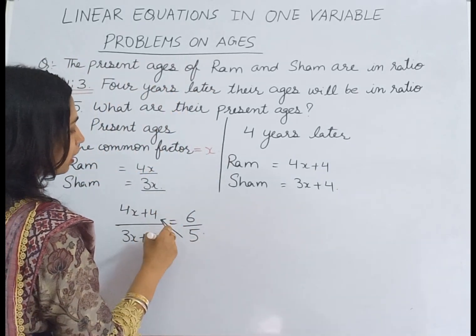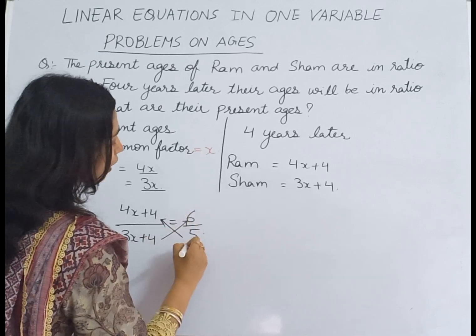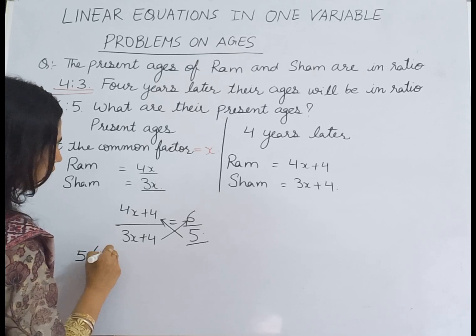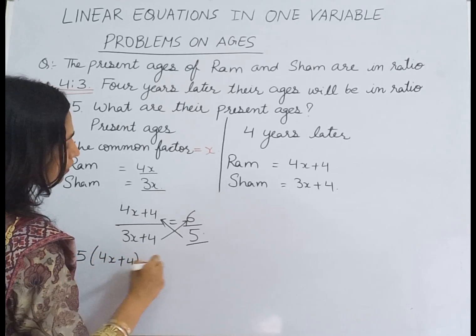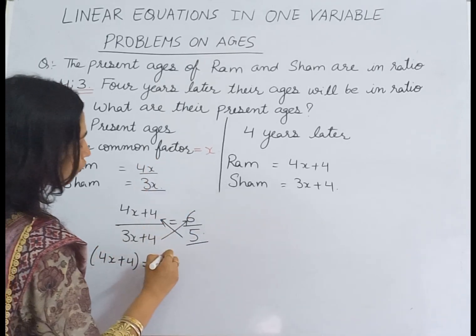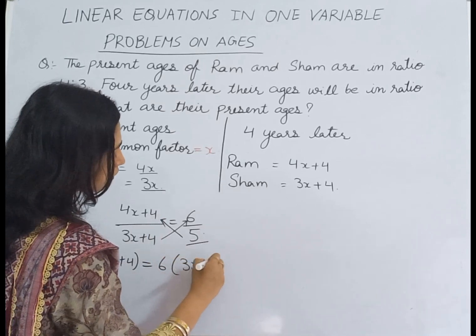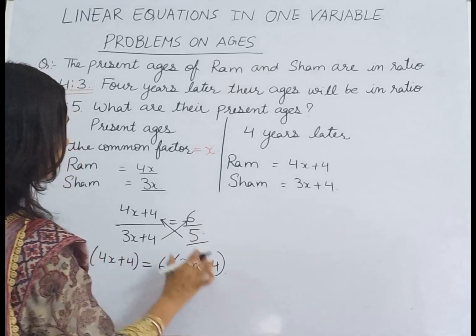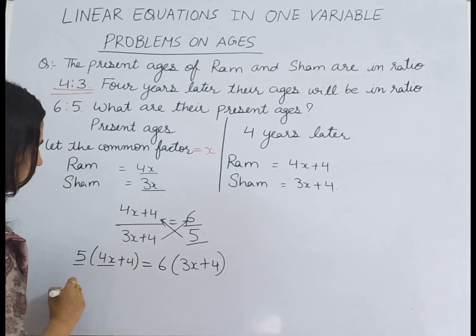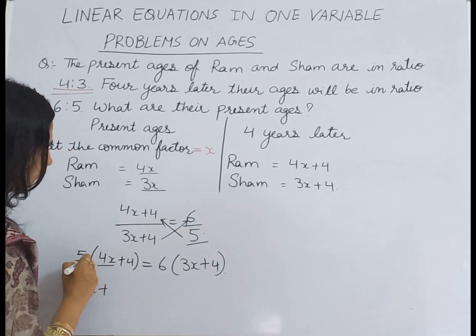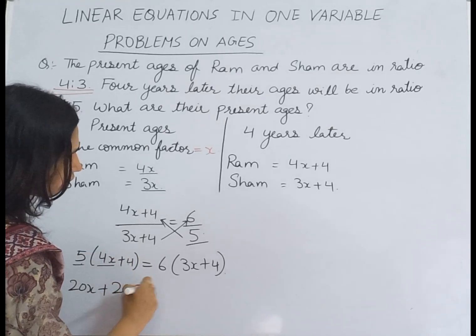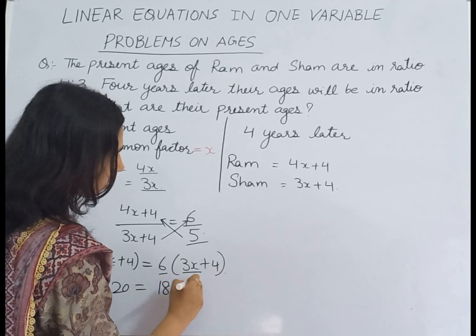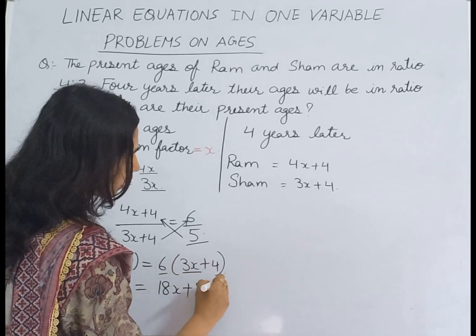We will cross multiply. We will multiply 5 with this whole term, 4x plus 4, and 6 comes in multiplication with this whole term, 3x plus 4. And to find out the value of x, we will open up the brackets. So 5 into 4x is 20x plus 5 into 4 is 20, is equal to 6 into 3x is 18x plus 6 into 4 is 24.